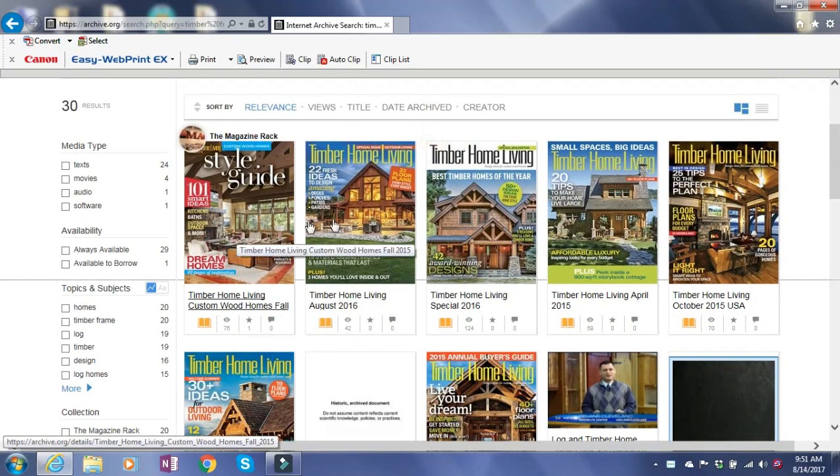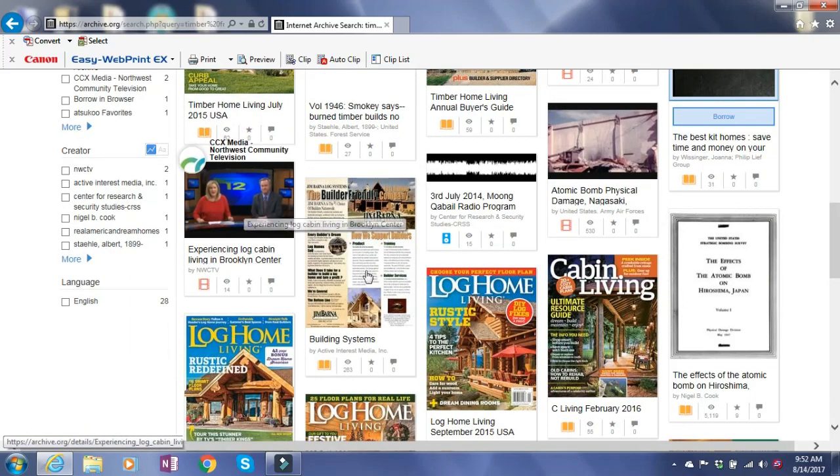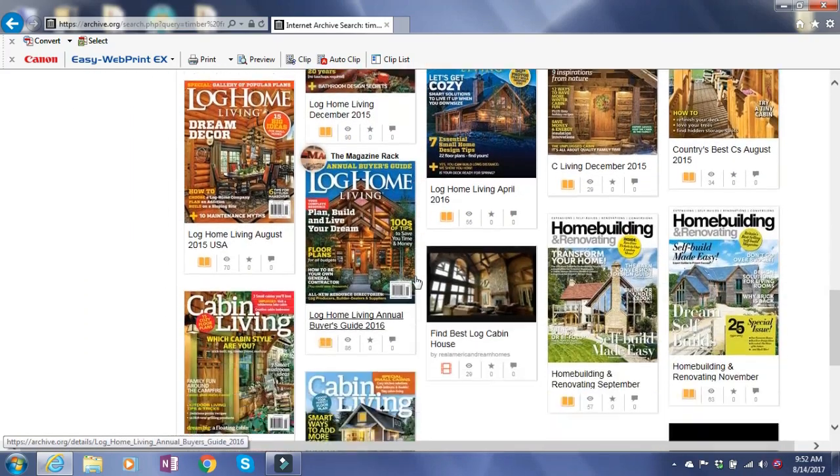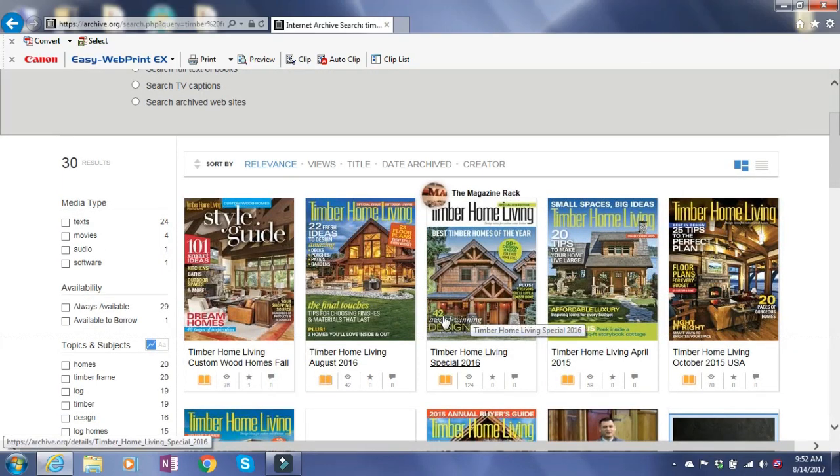And as you can see, it pulls up quite a variety of different magazines, news programs, just everything that you can think of about timber frame homes. So let's go up here to 42 award-winning designs.